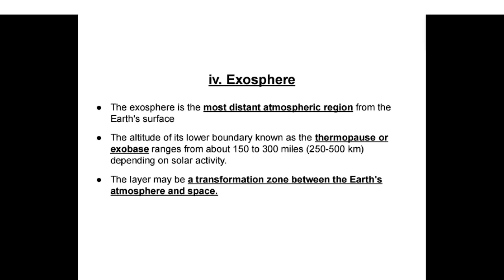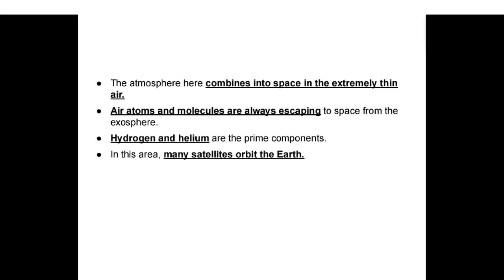Exosphere. The exosphere is the most distant atmospheric region from the Earth's surface. The altitude of its lower boundary, known as the thermopause or exobase, ranges from about 150 to 300 miles, 250 to 500 kilometers, depending on solar activity. The layer may be a transformation zone between the Earth's atmosphere and space. The atmosphere here merges into space in the extremely thin air. Air atoms and molecules are always escaping to space from the exosphere. Hydrogen and helium are the prime components. In this area, many satellites orbit the Earth.